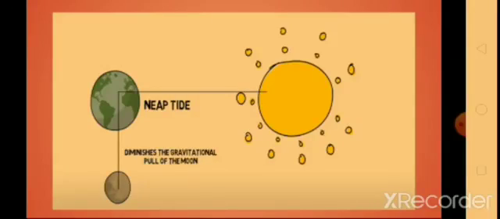Tides that occur when the moon is in its first and last quarter: the ocean water gets drawn in diagonally opposite directions because of the gravitational pull of the sun and earth. This results in low tides, and it is called neap tide.